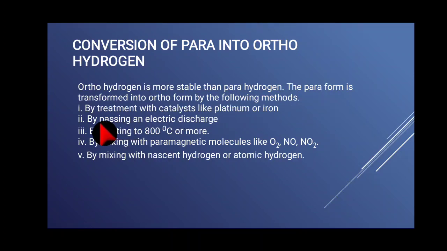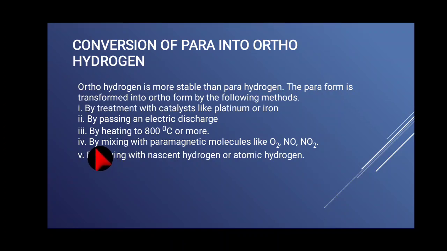Another method, by passing an electric discharge, we can convert para to orthohydrogen. Point number 3. By heating to 800 degrees Celsius or more, the para hydrogen undergoes heating up to 800 degrees Celsius or more, we can get orthohydrogen.